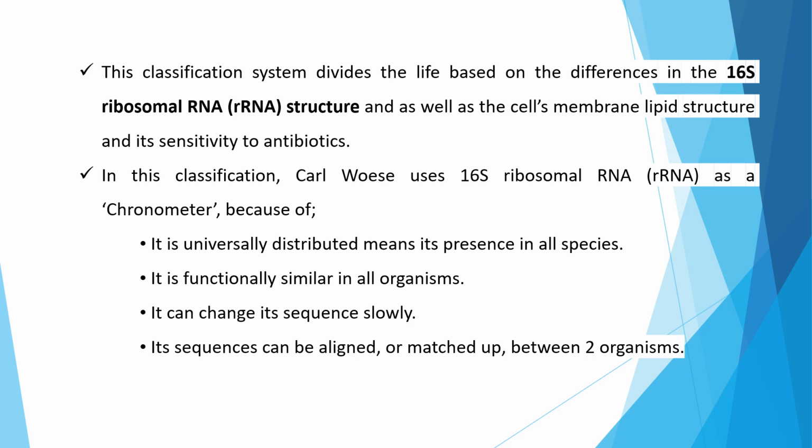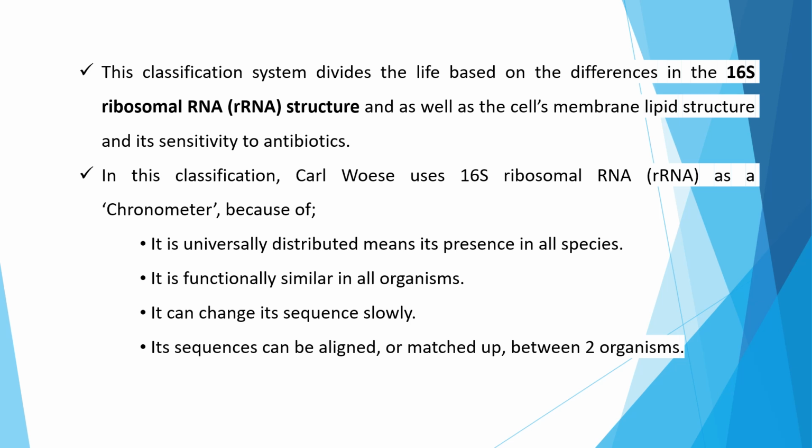The classification system mainly divides life based on differences in their ribosomal RNA, also known as rRNA structure, as well as their cell membrane lipid structure, because it is very sensitive to antibiotics.